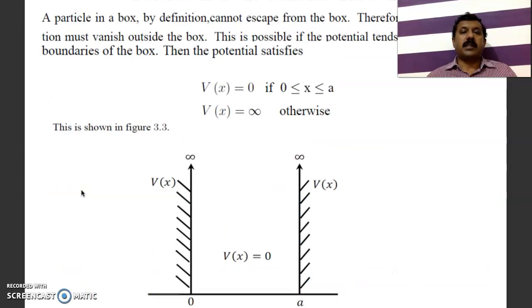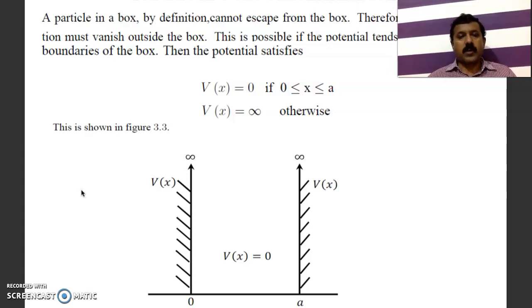Now we'll apply the quantum mechanical postulates we have studied so far to a simple problem, that is, a particle in a one-dimensional box. See, the description of the problem is as follows. You have an infinite well, that means the well height is infinity, but it is of finite width. The width of the box is from 0 to a, that is a meters, but the height is infinity.